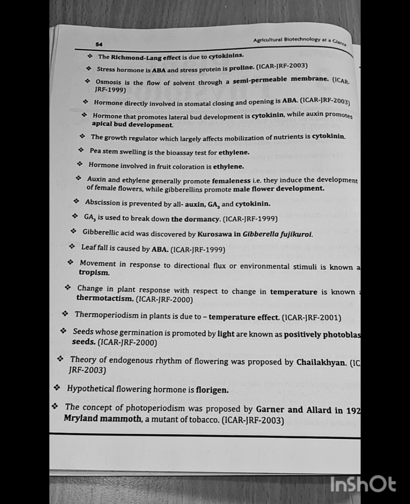Auxin and ethylene generally promote femaleness, that is, they induce the development of female flowers, while gibberellins promote male flower development. Abscission is prevented by auxins, gibberellic acid, and cytokinin. Gibberellic acid is used to break dormancy. Question asked in ICAR JRF 1999. Gibberellic acid was discovered by Kurosawa in Gibberella fujikuroi. Leaf fall is caused by abscisic acid. Question asked in ICAR JRF 1999.